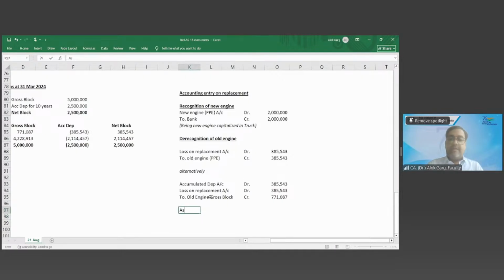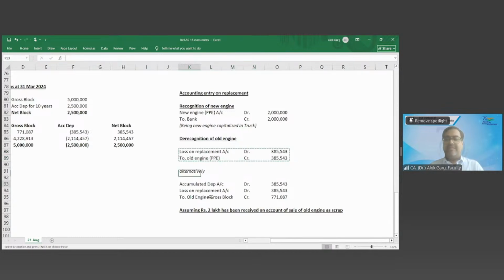Assuming 2 lakh rupees has been received on account of sale of old engine as scrap. What is the accounting entry? We'll debit the bank account and reduce the loss. Yes, in that case, what is the accounting entry?